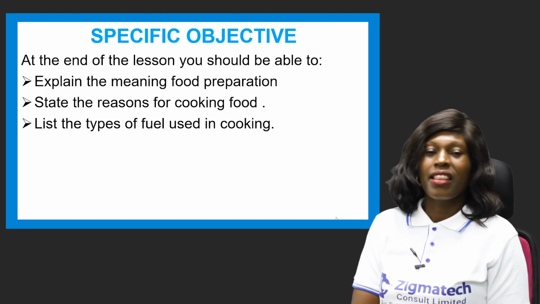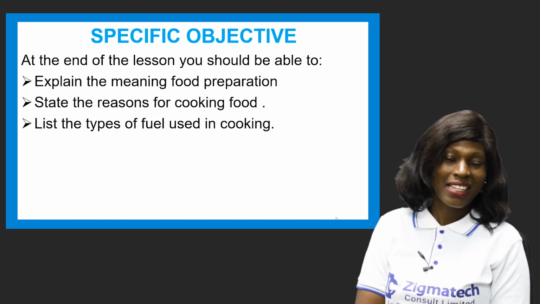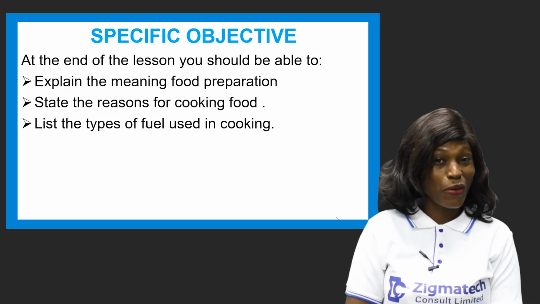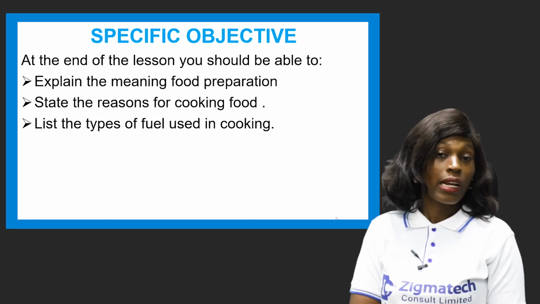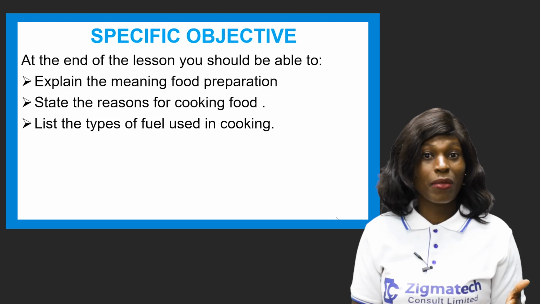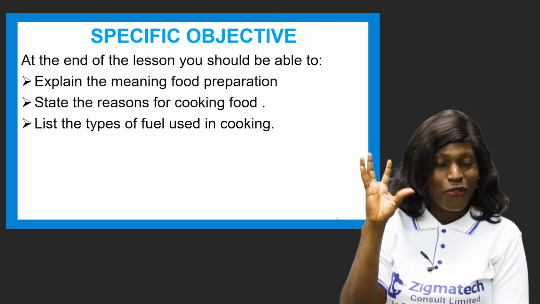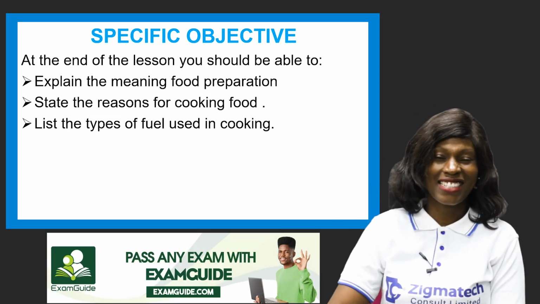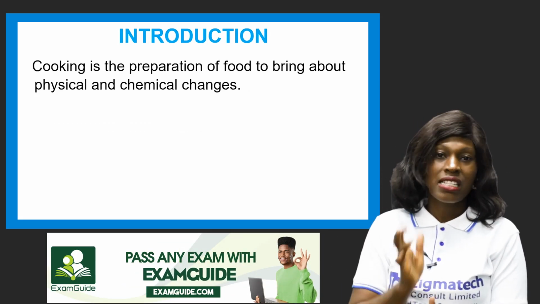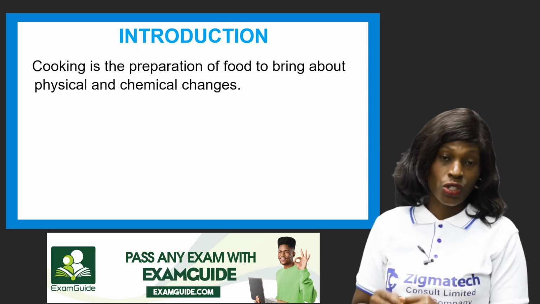Cook food. Then also we have to list the types of food used in cooking. How many do you know? Maybe we're going to be learning about some of the foods that are used in cooking food. Maybe the ones you're not familiar with and the ones you see around. We're going to learn some other foods that are used in cooking food that you're not aware of. So let's get started.